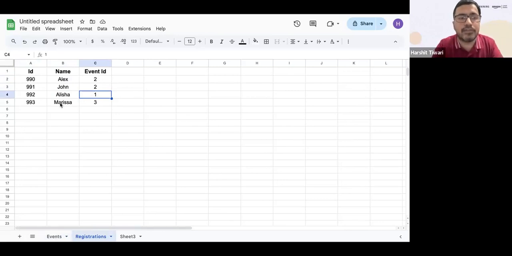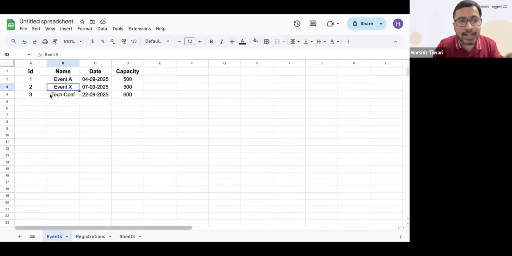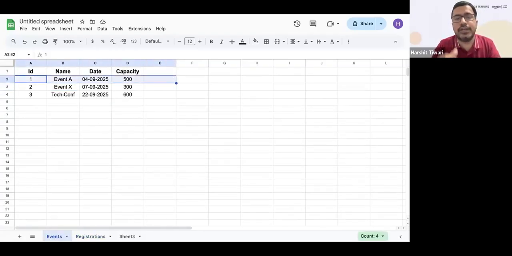So if you want the information of which event Alicia has registered for, what we do is we look at the event ID. Okay, event ID is 1. Then I'll go back to my events table and I'll see, where is event ID 1? Event ID is 1 here, right? Then I can see all the details of that particular event. So you can have more columns and more data. So that is the data for event ID number 1. Right. So that is how you connect tables and that is how you can efficiently store the data.